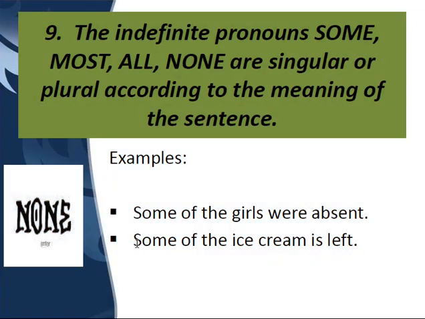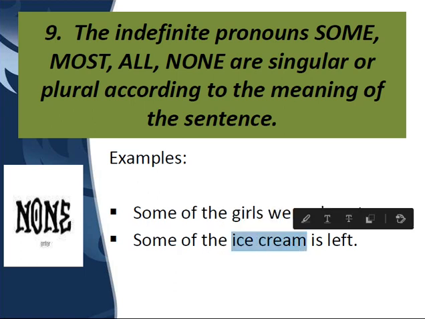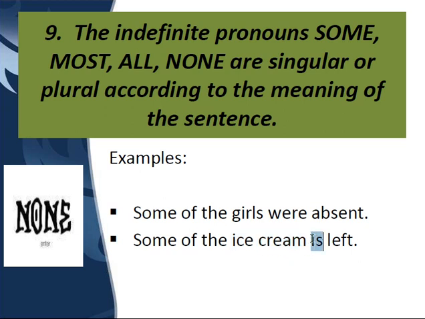Now in the second sentence, "some of the ice cream". Ice cream is uncountable, and that is why I have used "is". So with "some", if countable nouns are used, then we use a plural verb, and if uncountable nouns are used, then we use a singular verb. Same goes with most, all, none. Clear?